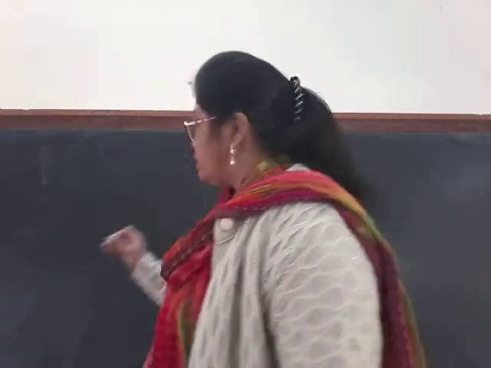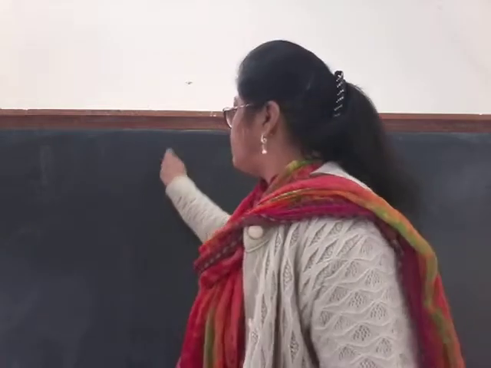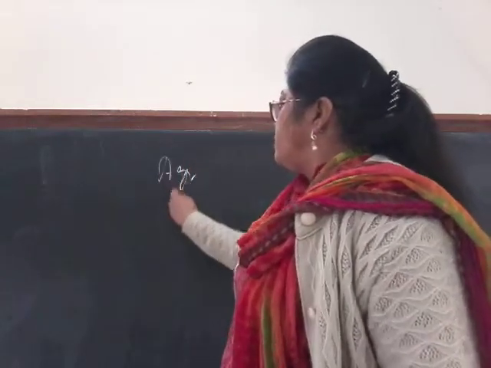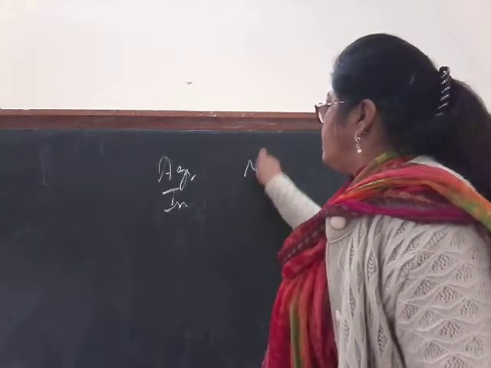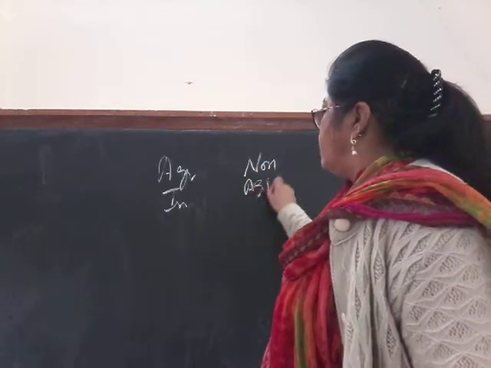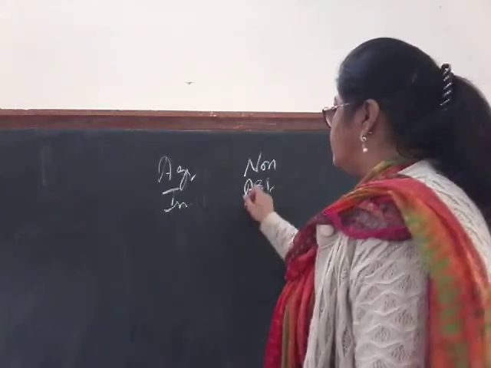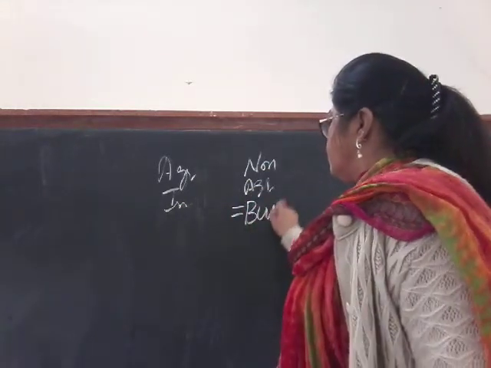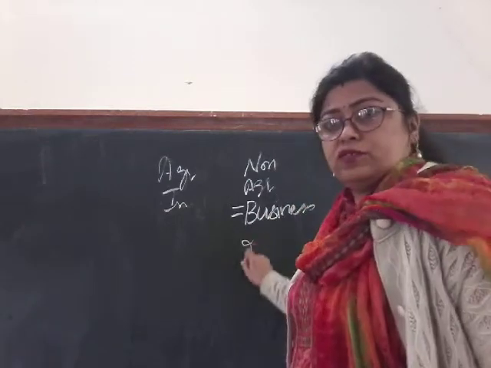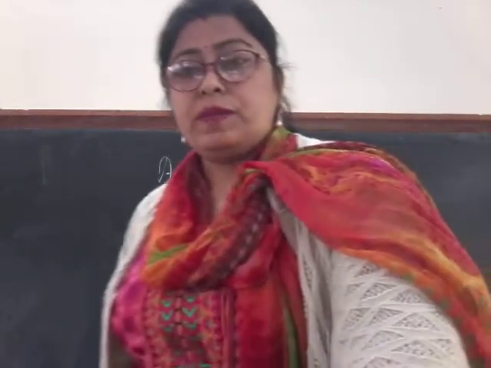So whatever profit we are going to get, it is going to be in two parts. One is agricultural income and the other is non-agricultural income. Now this non-agricultural income I can even call business income. I hope the things are clear.